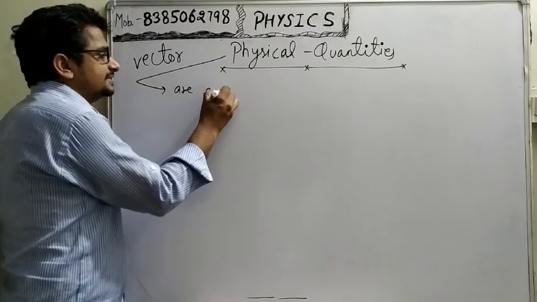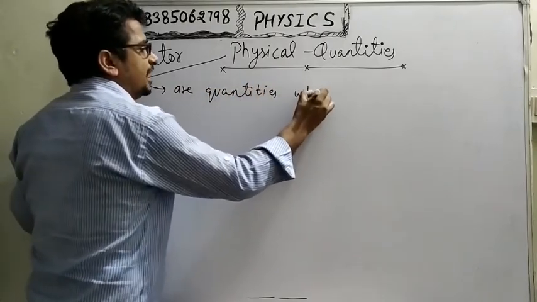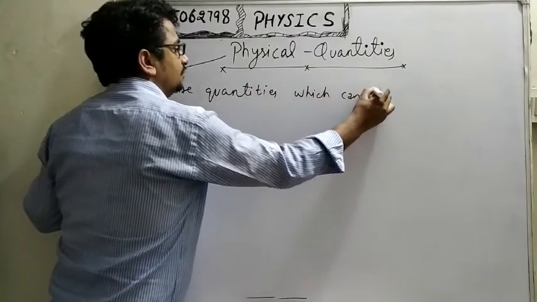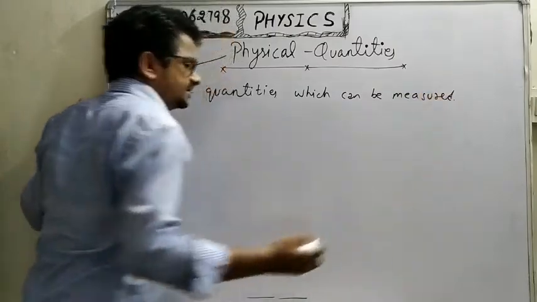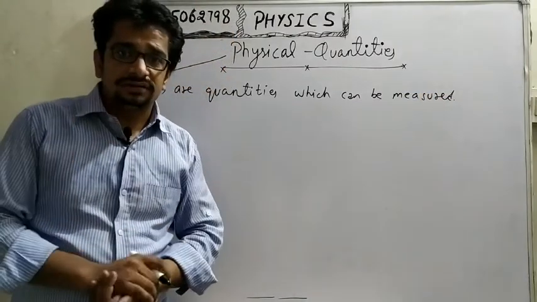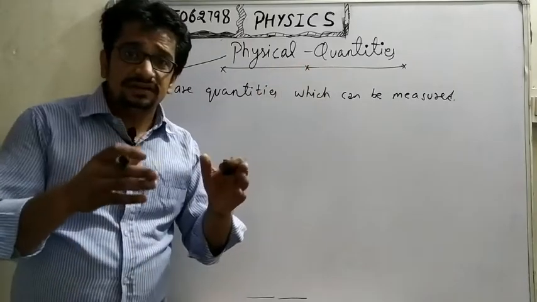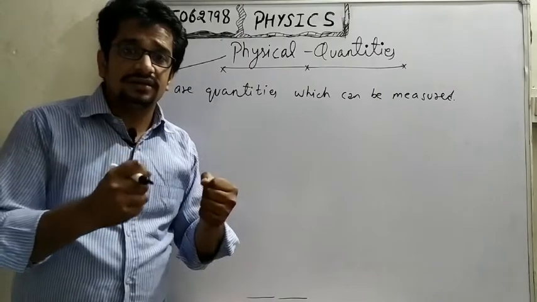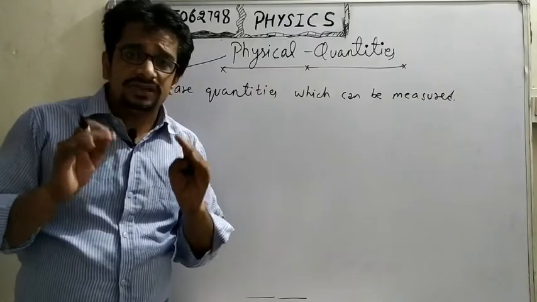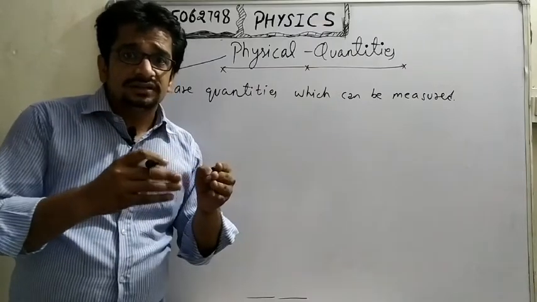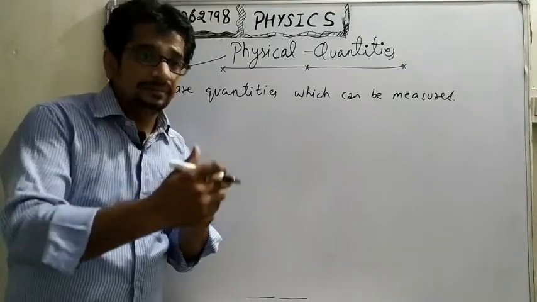are the quantities which can be measured, like your weight, your mass. Weight and mass are physical quantities. Speed: you are riding a bicycle or bike, its velocity is also a physical quantity. I mean to say every physical quantity should be measured or must be measured.